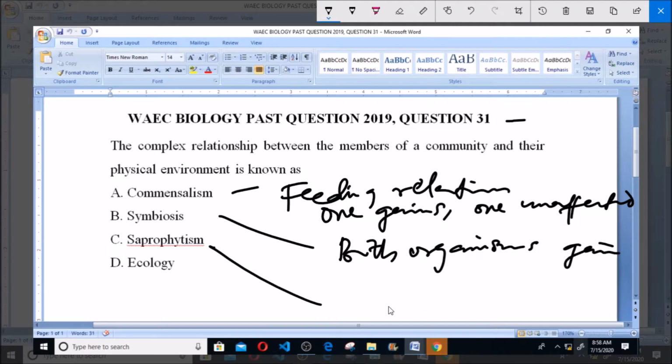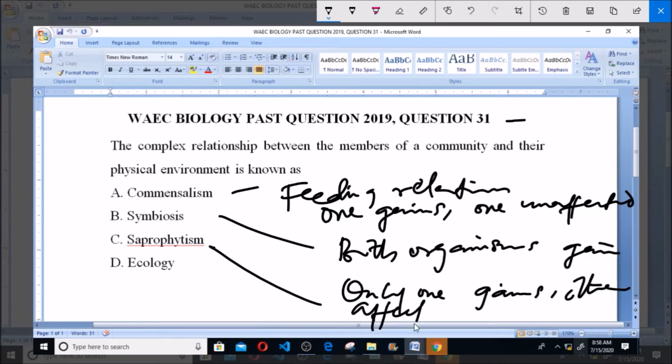Now saprophytism is a kind of feeding relationship where only one organism gains and the other organism is affected negatively. Now in saprophytism, the other organism is affected negatively. One organism is gaining at the expense of another organism.